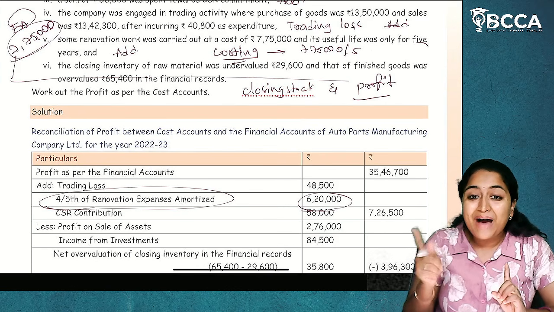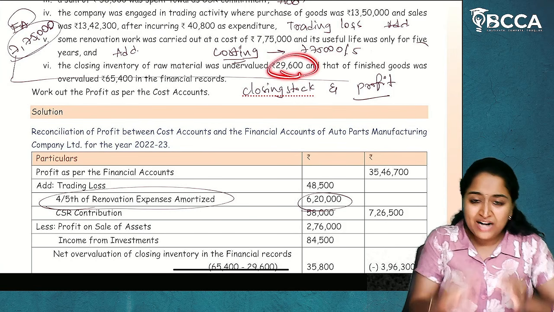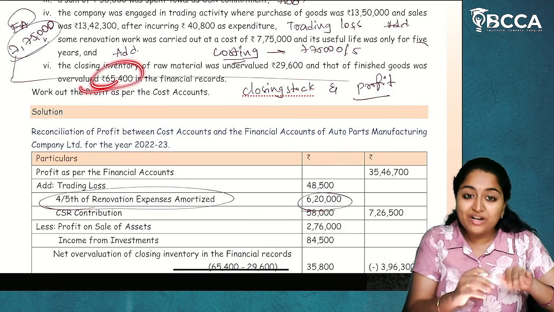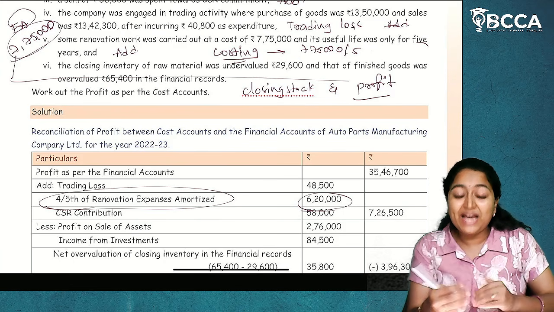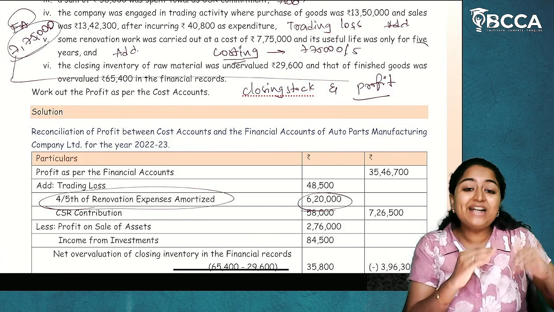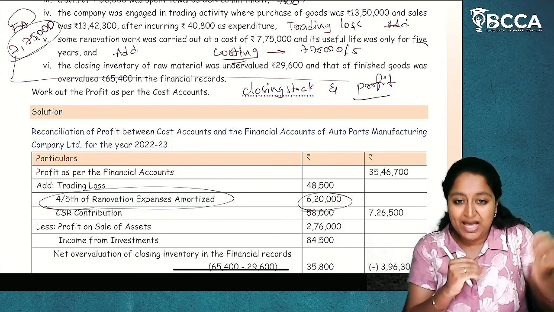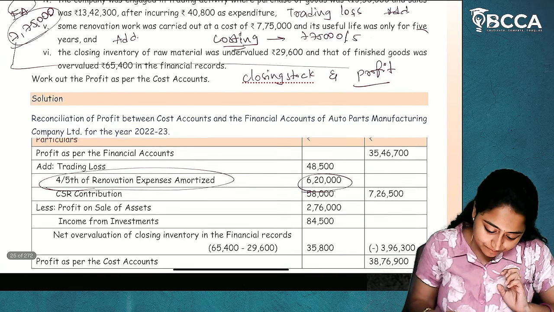So whatever the balance is there is an increase in profit. Undervalued 29,000, overvalued 65,000. So whatever the balance 35,000 is there, that is overvalued, increase in profit. So that increase in profit, we will reduce it back. I hope it is clear.